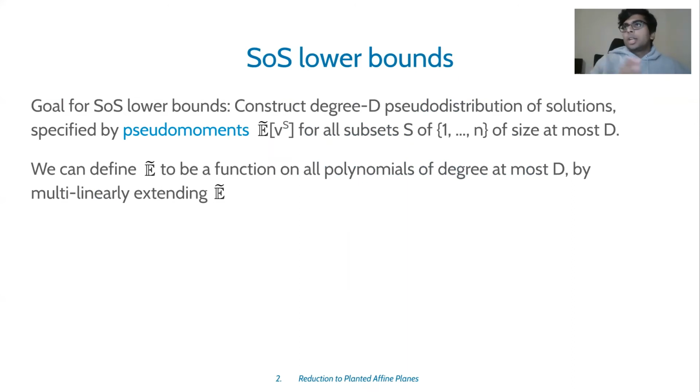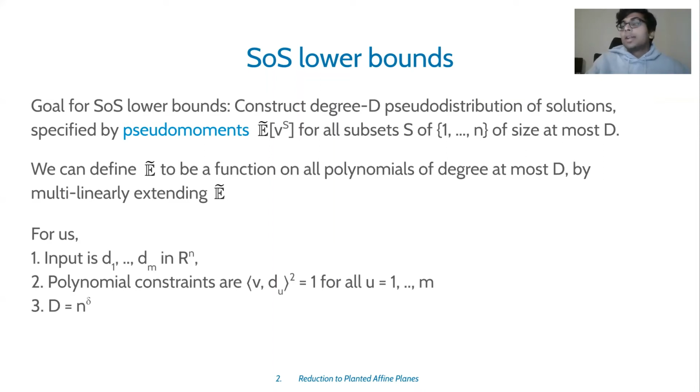In general, when you want to prove a Sum-of-Squares lower bound for a problem, what you would do is construct a degree d pseudo-distribution of solutions, and this is usually for Boolean optimization. This is specified by pseudo-moments E tilde of v raised to S for all subsets S of size at most d. Then you can extend E tilde to all polynomials of degree at most d by using multilinearity. In our case, the input is d1 to dm, our polynomial constraints are the inner product of v comma d_u squared equals 1, and we take d to be n to the delta.